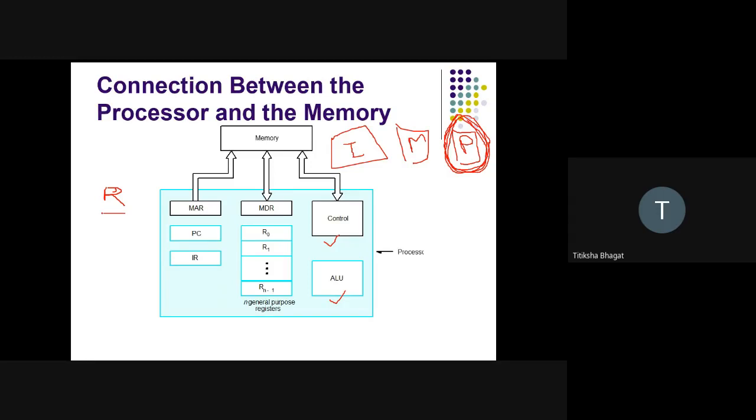What is the job of registers? Registers are fast memory devices. My processor side has a number of small and fast memory devices, and I call them registers. These registers are fast memory devices which are able to hold information and store data temporarily.